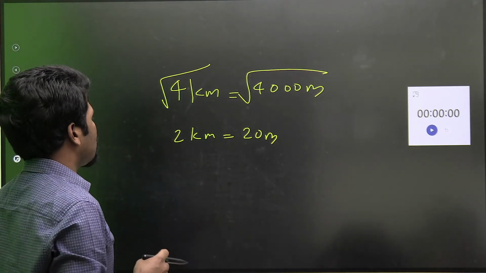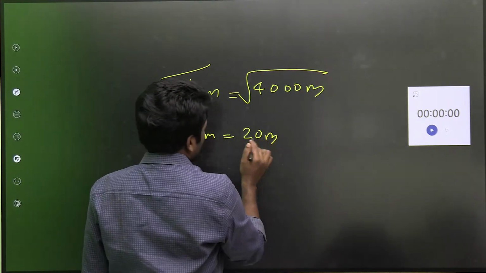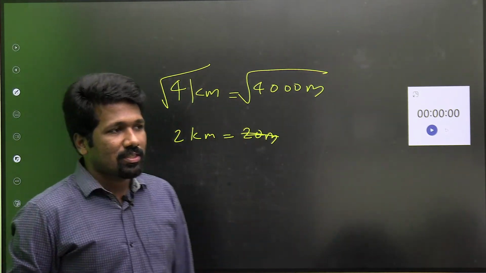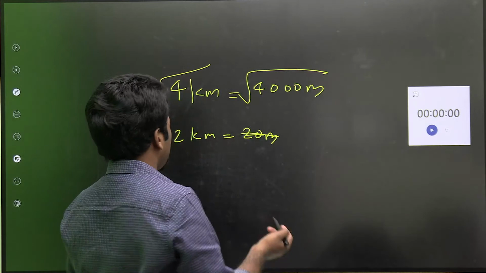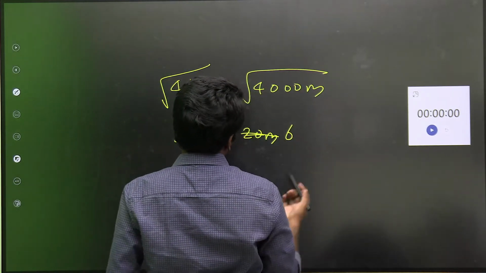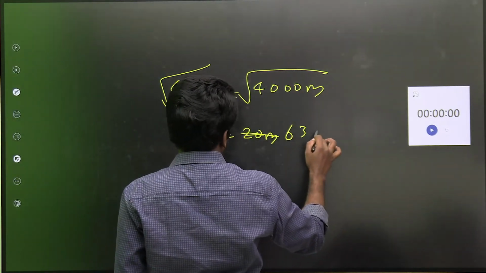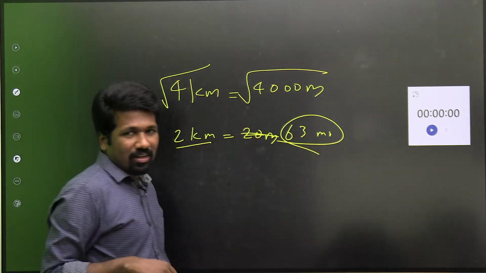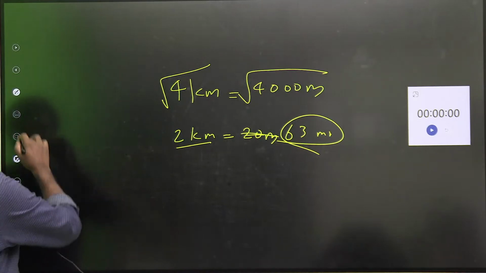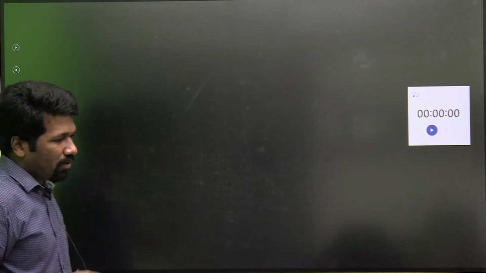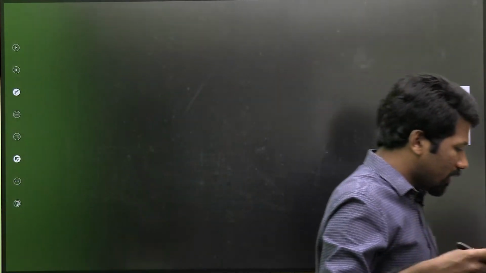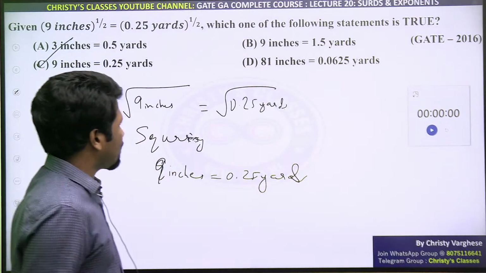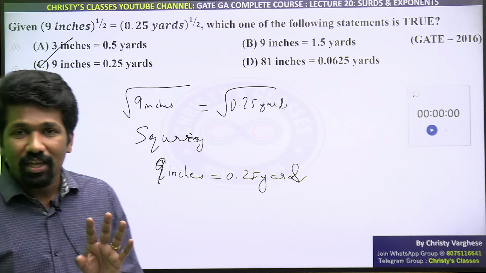Are you all understanding? Sorry, not 20. The square root of 400 is 20. The square root of 4000, like the square root of 3600 is 60, is 60 something, approximately 63, just for estimating. But 2 kilometer is never 63 meter, no? Are you getting the point? Those of you who got option A, why it is wrong, I am giving you counter examples to counter your argument. That is how you can do this in real also.